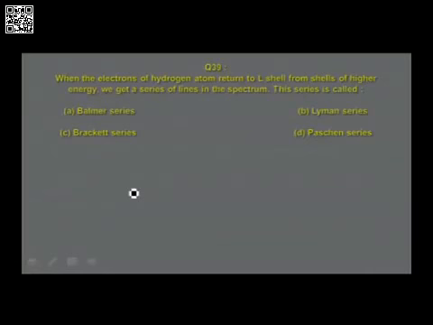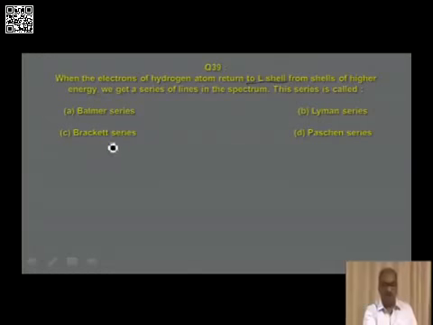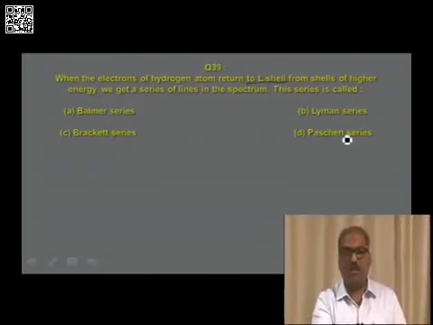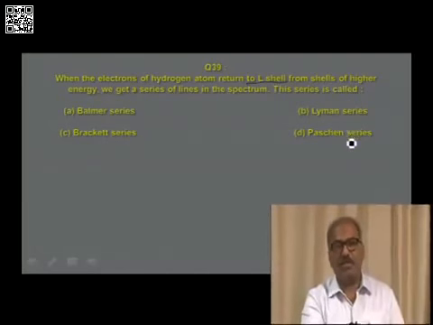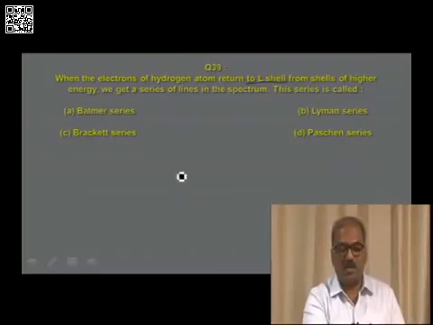When the electrons of hydrogen atom return to L shell from shells of higher energy, understand this, L shell, we get a series of lines in the spectrum. The series is called option A Balmer series, option B Lyman series, option C Paschen series, or option D Brackett series. Which is the correct answer? K shell n is equal to 1. For L shell n is equal to 2.